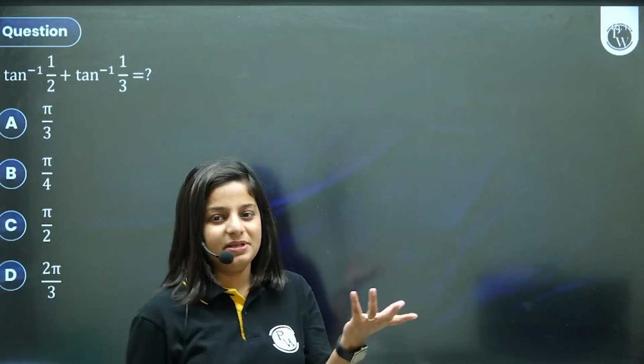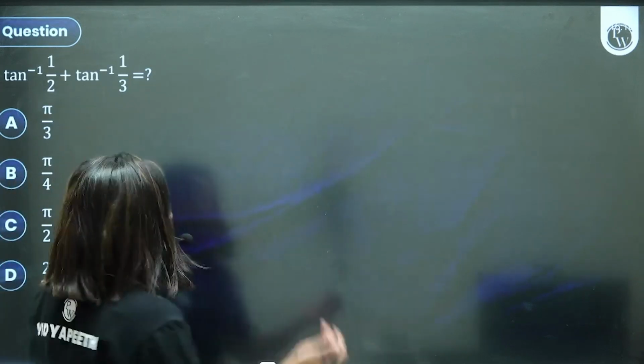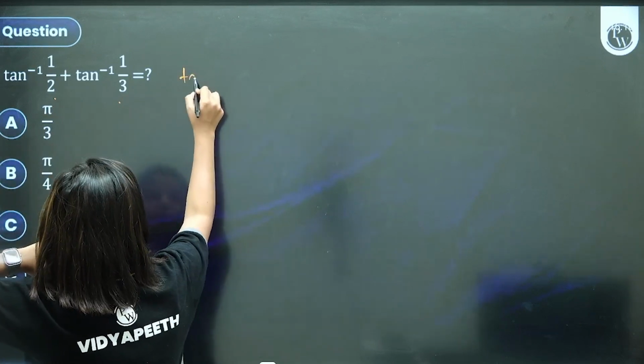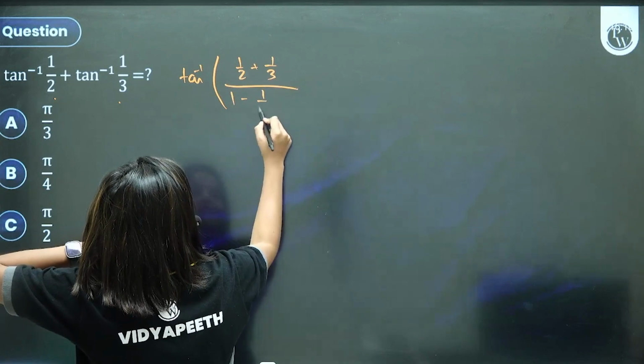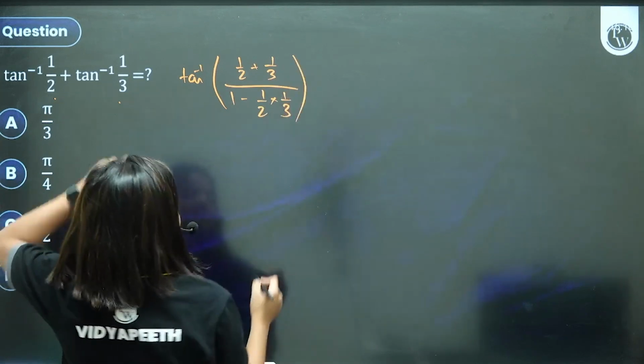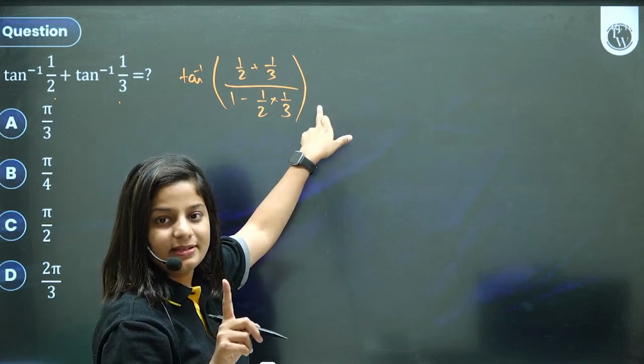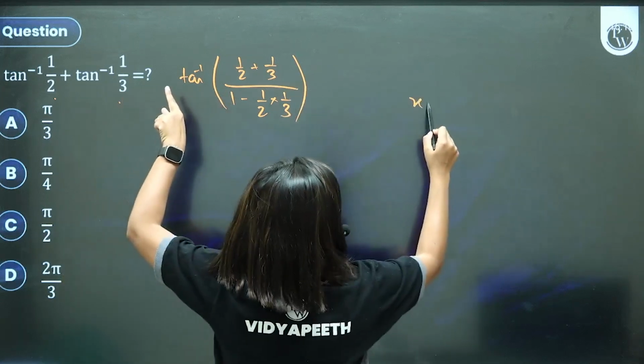Tan inverse half plus tan inverse 1 by 3. It's a standard tan inverse x plus tan inverse y formula, which should be tan inverse of x plus y upon 1 minus x into y. Okay, this is used when product xy is less than 1. Whenever xy is less than 1.